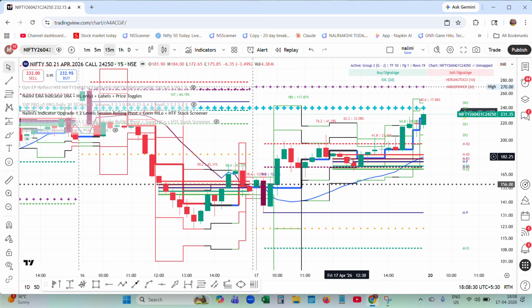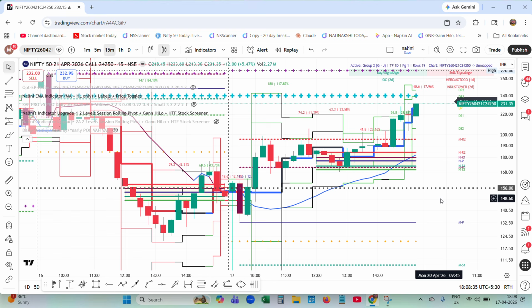So by that time, the noon session started. When the noon session started, again we need to see for the confirmation of the entry, whether London and other time frame traders are also supporting.